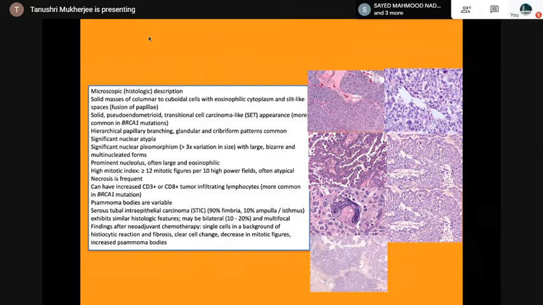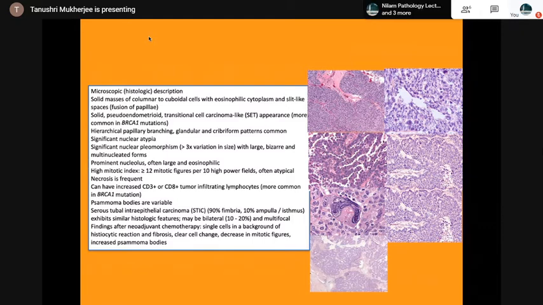This is a specific histology. Hierarchical papillary branching, glandular and cribriform patterns, significant nuclear atypia, prominent nucleoli, high mitotic index, necrosis. Psammoma bodies are present. After chemotherapy you also have to see the changes: the fibrosis, the histiocytic reaction, the clear cell change, decrease in mitosis.